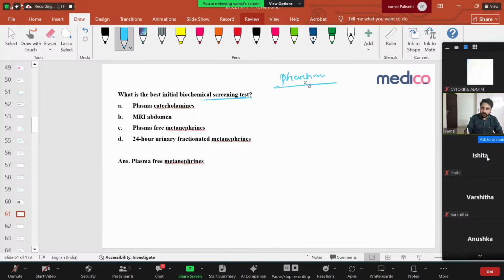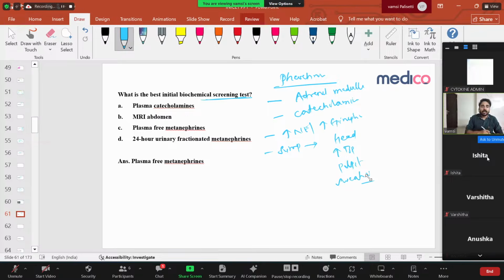Pheochromocytoma is mainly because of an adrenal medullary tumor producing what? Catecholamines, a larger amount of catecholamines. Because of catecholamines, norepinephrine and epinephrine are increased. So they'll have sympathetic manifestations, especially headache, high BP, palpitations, and sweating, sympathetic cholinergic sweating. All these things together you can call a pheo spell.